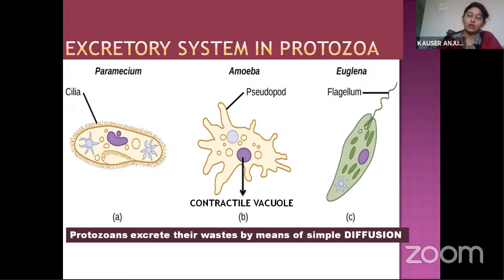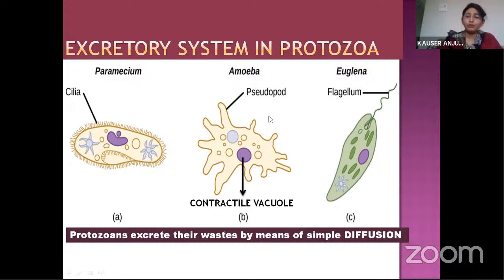So how is the excretion seen in the Protozoa? When the Protozoa absorbs the food and digests the food, definitely the undigested waste materials will be formed. And when the metabolism occurs in the cell, definitely some waste, ammonia, such type of salts, excess salts will also be there. So all these have to be excreted. How are these excreted? By the process called diffusion. Diffusion is a process by which the unicellular organisms like protozoans excrete their waste to outside.